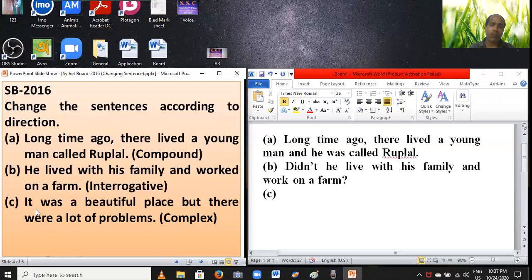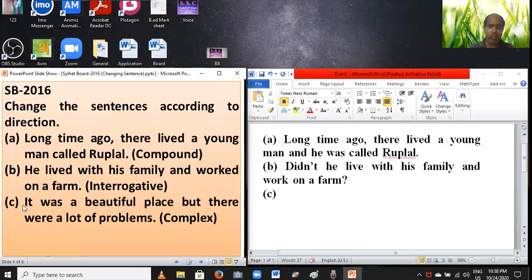True, dear students, this is a subordinate clause. Exactly, these two clauses are coordinate clauses. So you have to think: but is used before this sentence, so this is the principal clause. There were a lot of problems is the principal clause. The other one is the subordinate clause. Though, although is used before the subordinate clause.